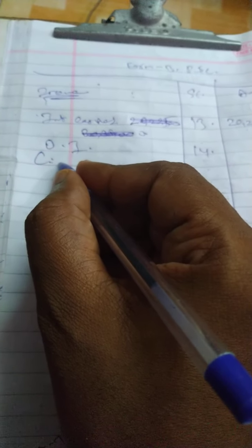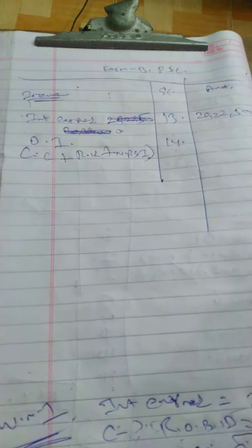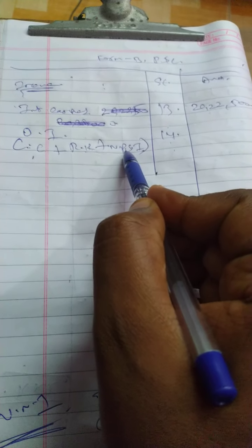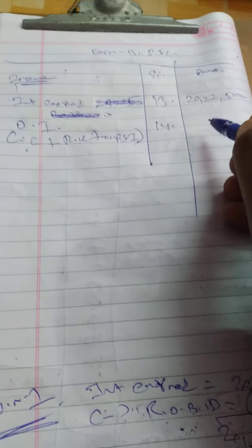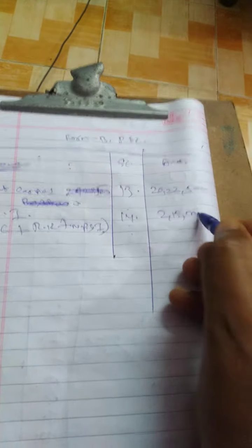So what are the 3 items? Already we discussed in the question. Commission plus rent received plus net profit on sale of investment. If you add all the 3 items, how much will come? 2,15,000. I will show you the answer also.